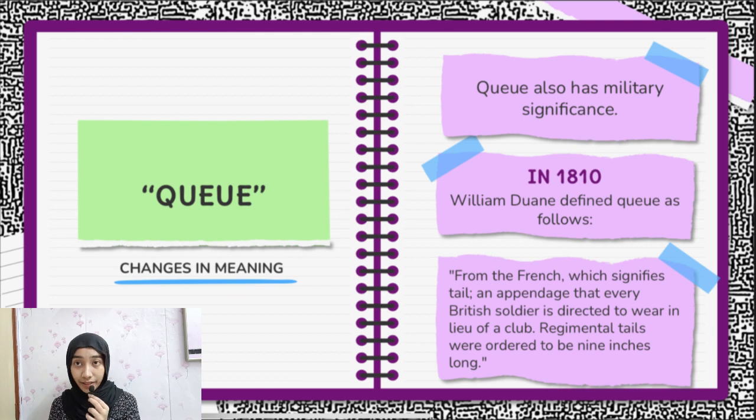In 1810, William Duane defined queue as follows: from the French, which signifies tail, an appendage that every British soldier is directed to wear in lieu of a club. Regimental tails were ordered to be 9 inches long. So this shows that the word queue is not only related to a tail or a line of people, but also has a military meaning. And finally, after almost 300 years, it became a synonym for a line of people.